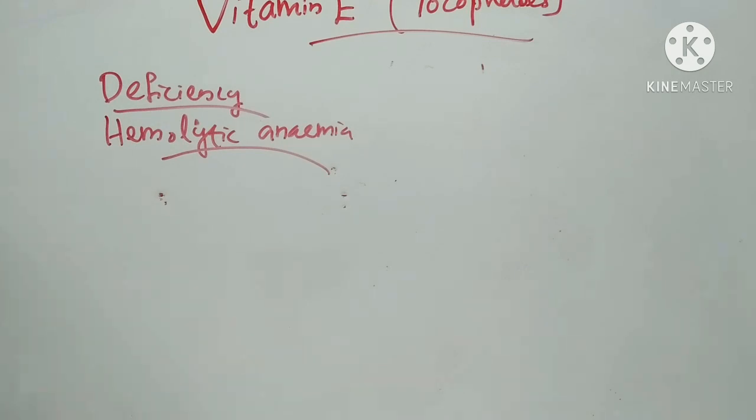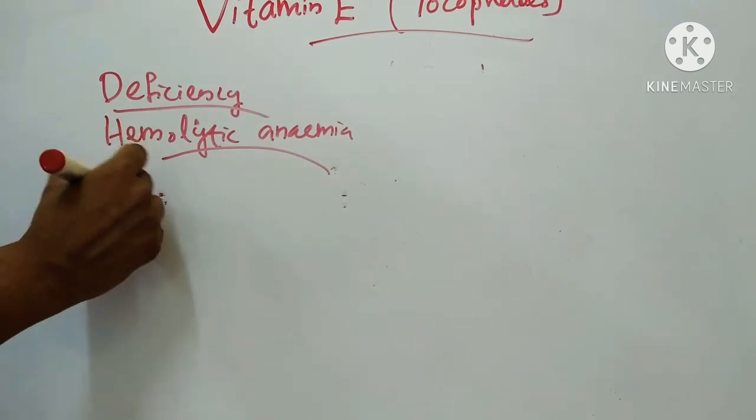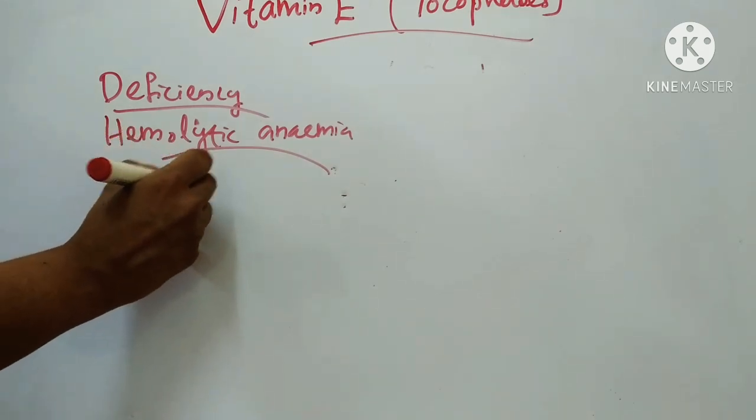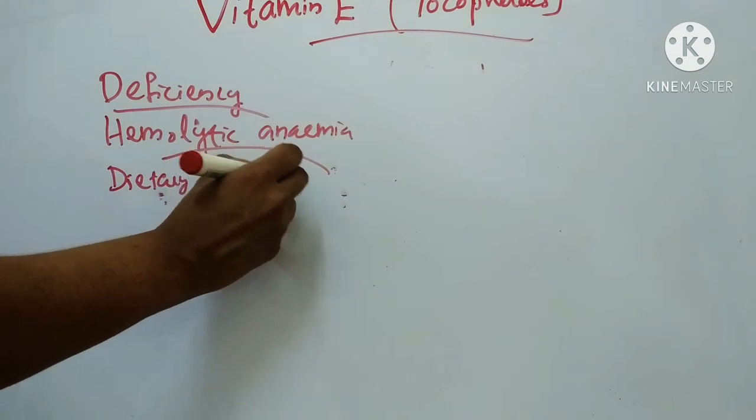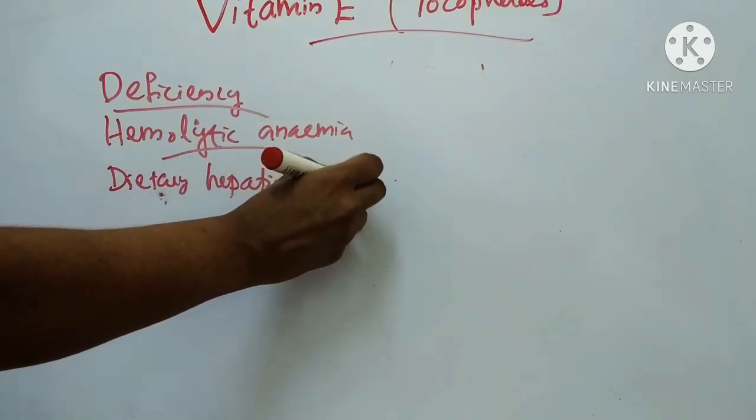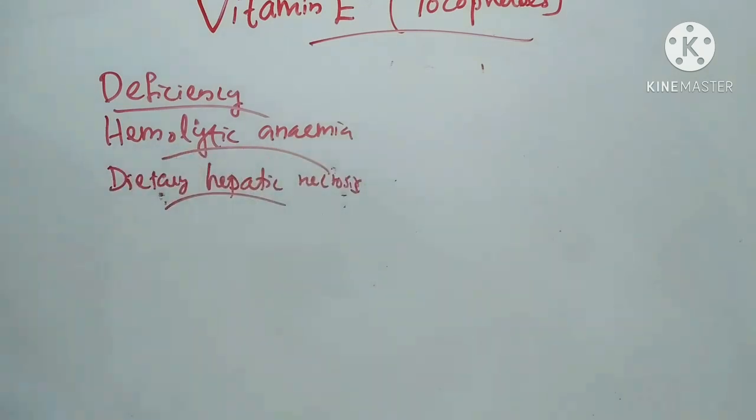That is hemolytic anemia. The next one is dietary hepatic necrosis. Diets low in cystine and rich in polyunsaturated fatty acid can cause hepatic necrosis.